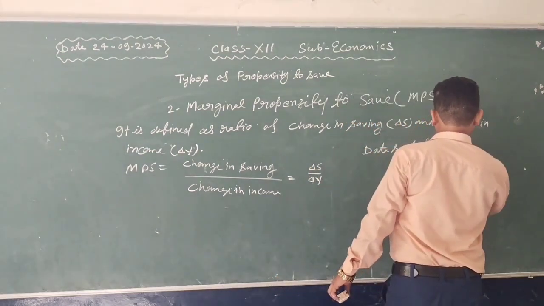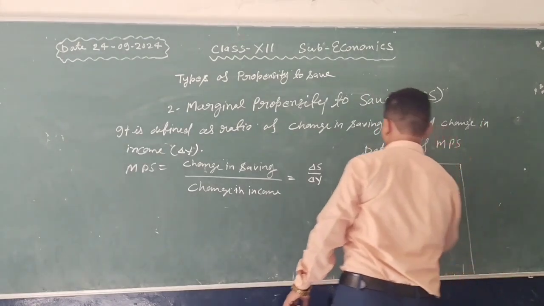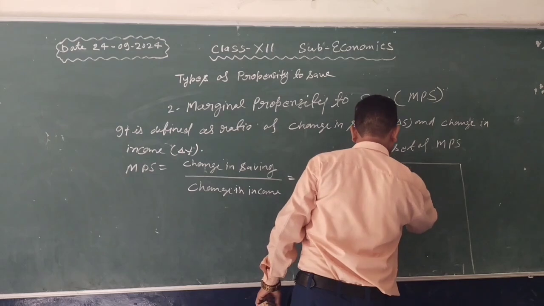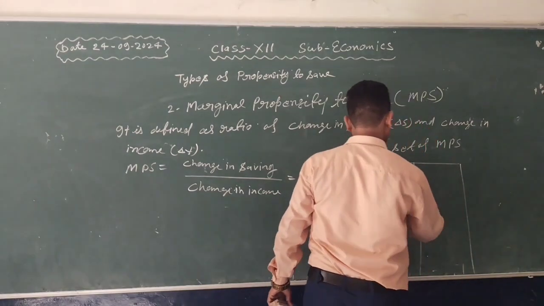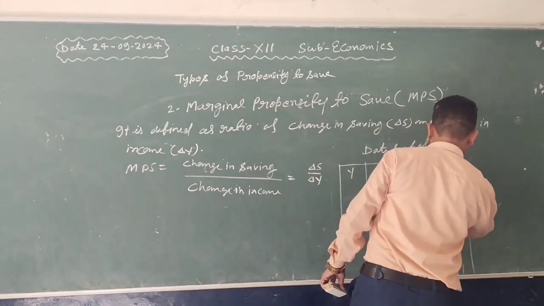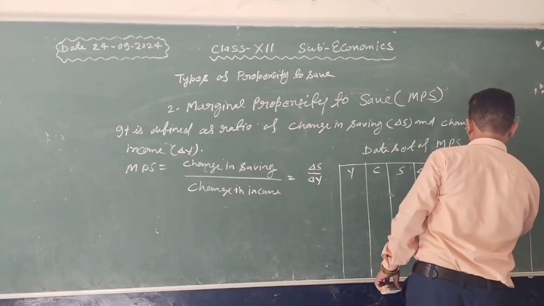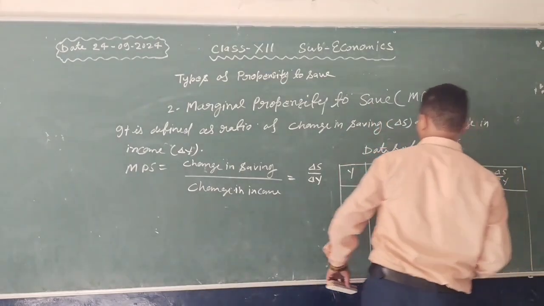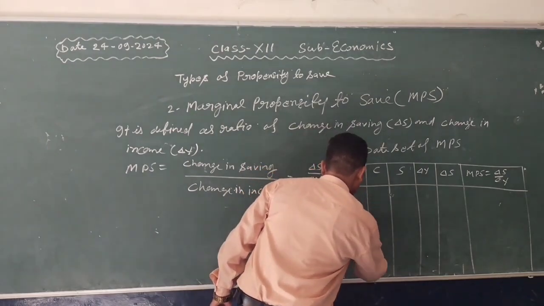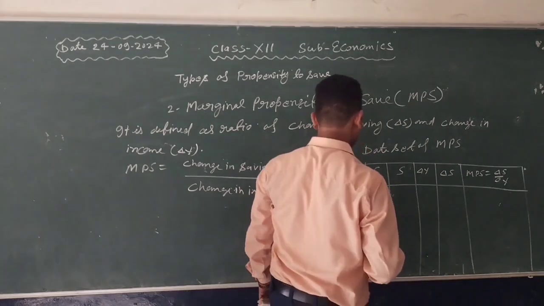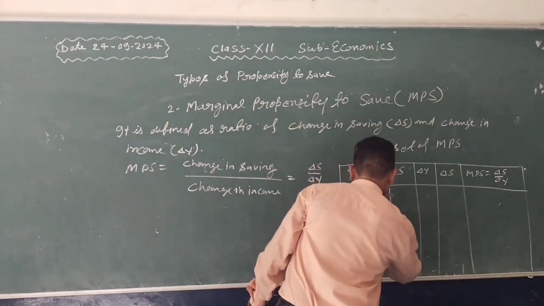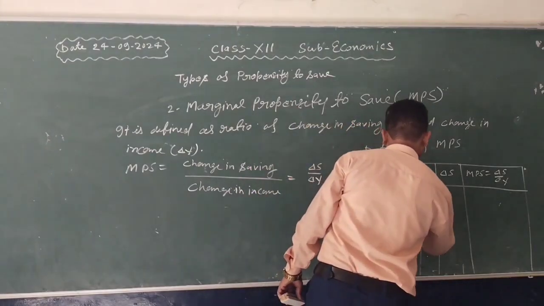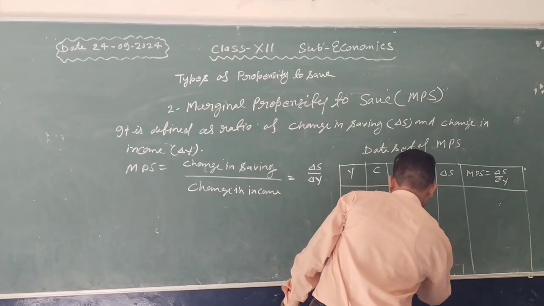Of MPS. This is the income and consumption, saving, and delta Y and delta S, and MPS equal to delta S upon delta Y. Let us consider income is 0, 100, 200, 300, 400 and consumption is 40, 120, 200, 280 and 360, and saving is minus 40, minus 20, 0, 20 and 40.